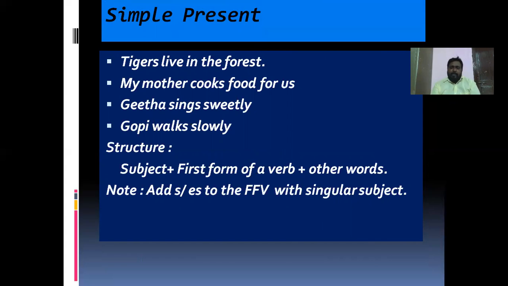Okay, and then my mother cooks food for us. Take this example, my mother cooks food. Generally, who will cook in the house? Generally, our mother will cook in the house. In case you are staying in a hostel, is it possible for your mother to come there and cook food? No, it's not possible. There, the cook, the worker will cook and serve food to us.